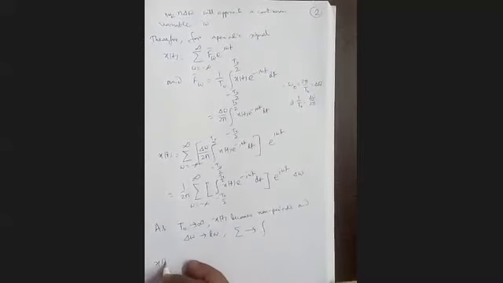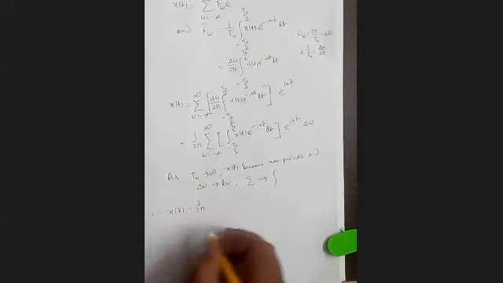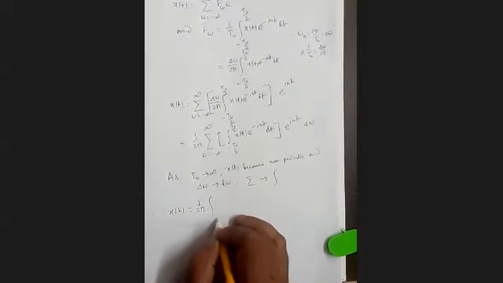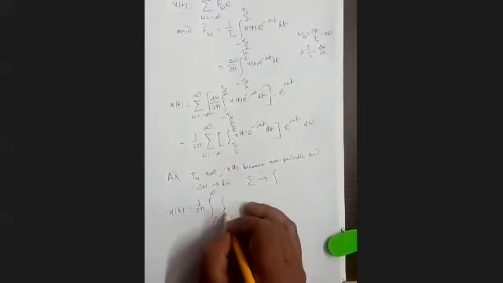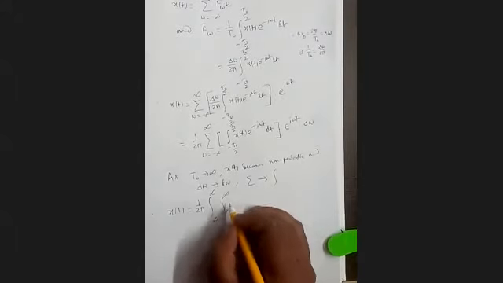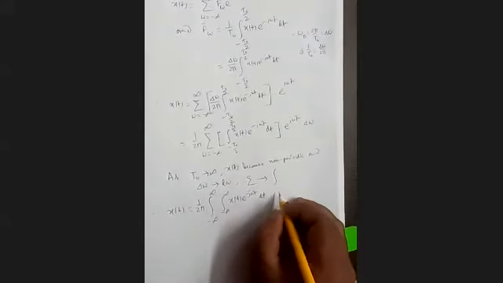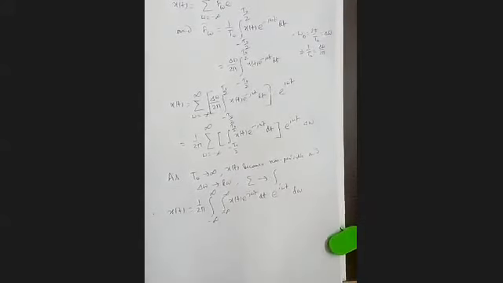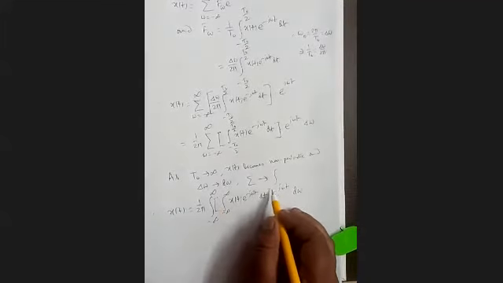Therefore, we can write our x(t) equal to 1 by 2 pi integration minus infinity to plus infinity, then also integration, now t0 tends to infinity, minus infinity to plus infinity x(t) e to the power minus j omega t dt, then e to the power j omega t d omega. Okay. So we can put a third bracket here.